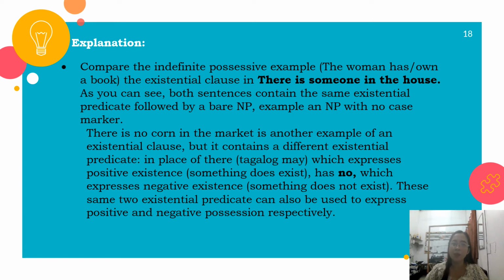"There is no corn in the market" is another example of an existential clause, but it contains a different existential predicate in place of "there." In Tagalog, there is "may," which expresses positive existence: something does exist. And "wala," which expresses negative existence: something does not exist. These same two existential predicates can also be used to express positive and negative possession respectively.